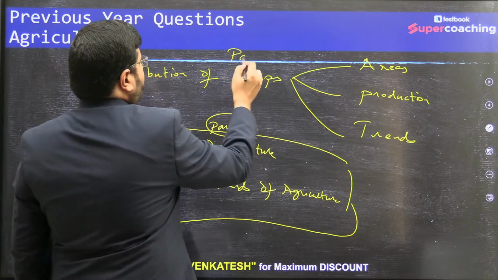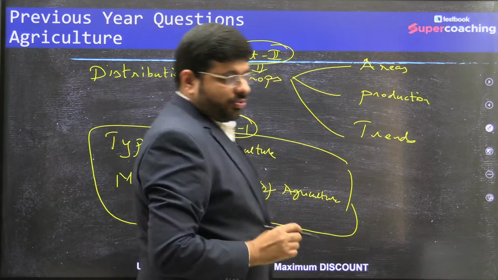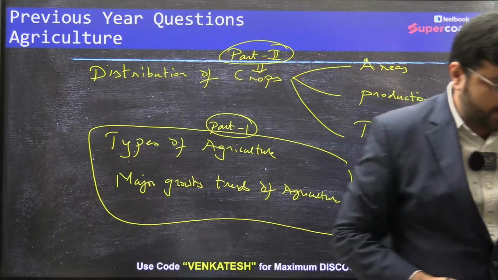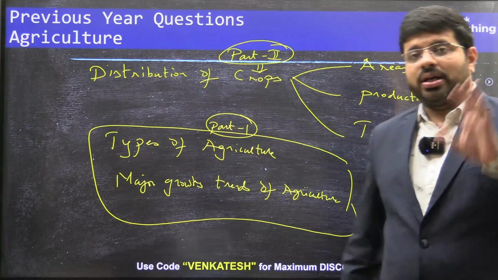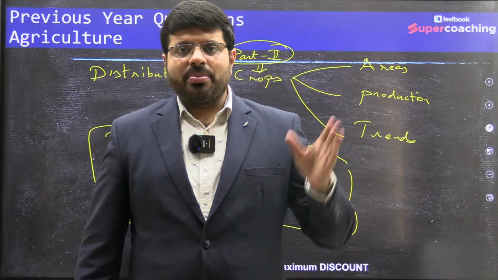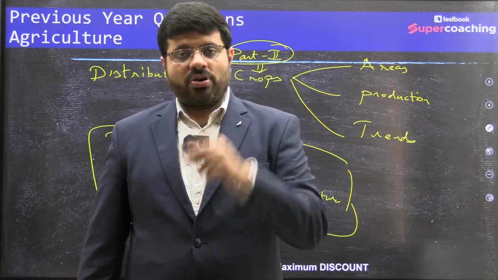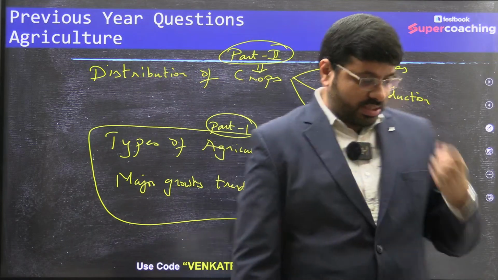This is part 2, right? So without much wastage of time, let's try to understand all these dimensions. And another aspect I also told you, all these questions are a mix of geography, environment, economy. Okay, so with these ideas, let us try to understand.